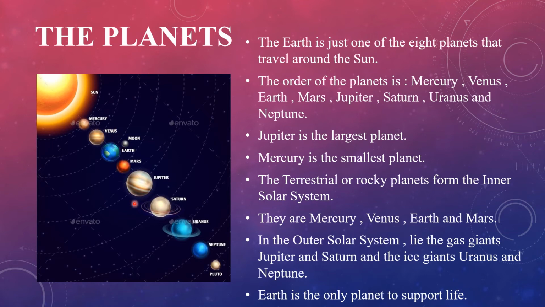Earth is the only planet to support life. You all know our Earth is the only planet that has sunlight, air and water on it, and all these things support the life of living beings.